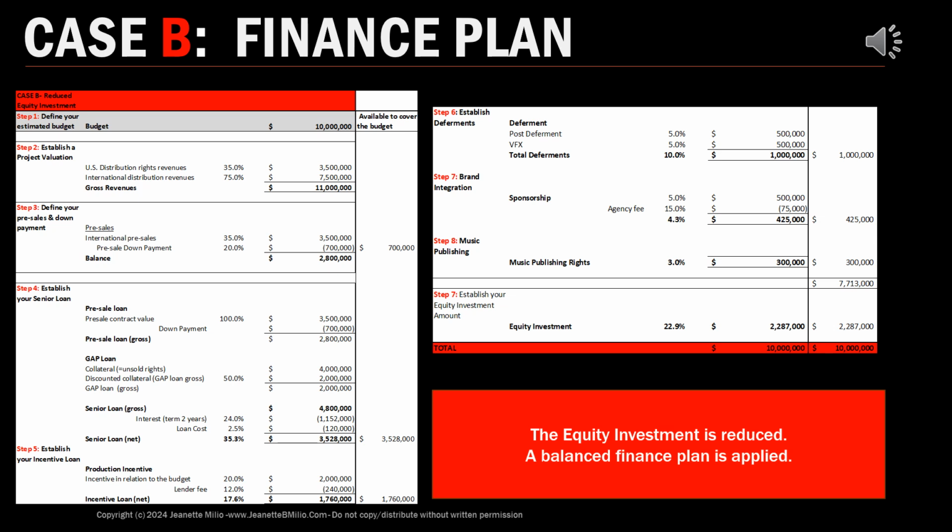Brand integration sponsorships are generated at 5%, that is $500,000, and the advertising agency will deduct 15% of that. We are left with $425,000 from brand integration. And we're pre-selling our music publishing rights for $300,000. Now that we're putting all these finance sources together, we have our equity finance at $2,287,000 instead of $10 million.